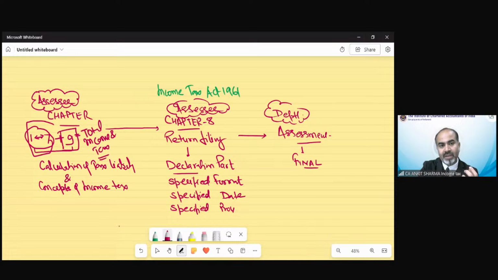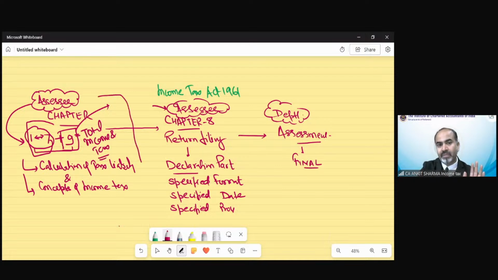From the assessee's point of view, we have to calculate a specific tax liability, and we have to discuss the concept of income tax, what is capital receipt, revenue receipt, what is income tax, etc. So we have covered all these topics except chapter number 9, which is going to be the last topic of your syllabus. Now chapter number 8 is actually going to explain, there is no calculation part in chapter number 8 technically.